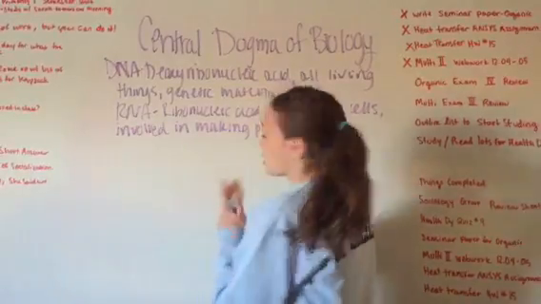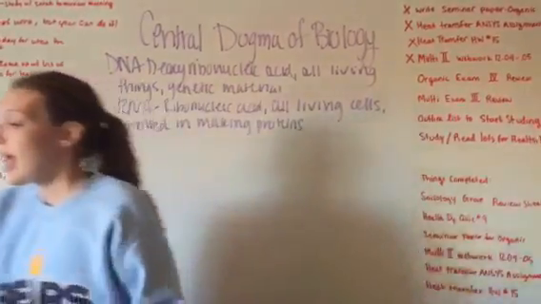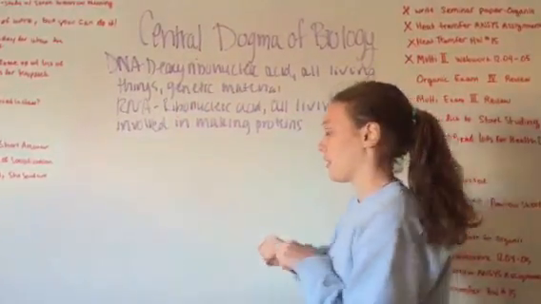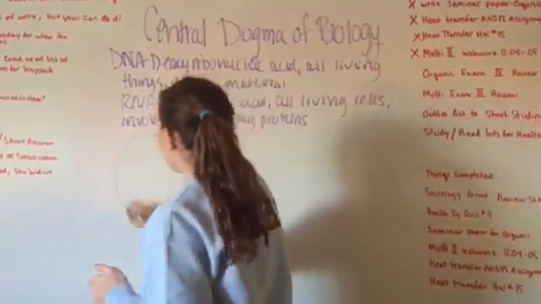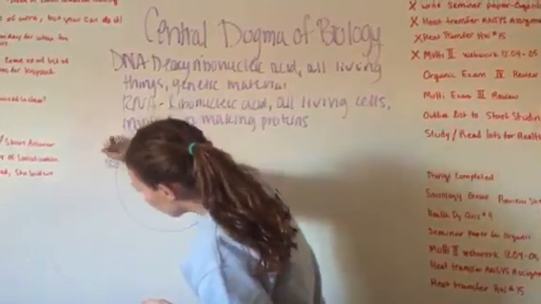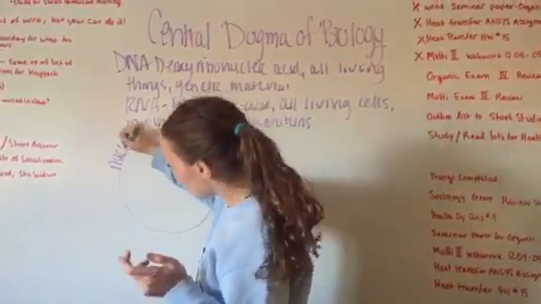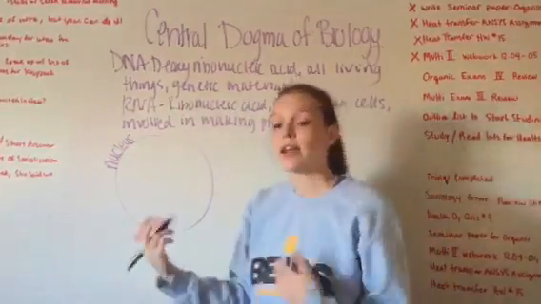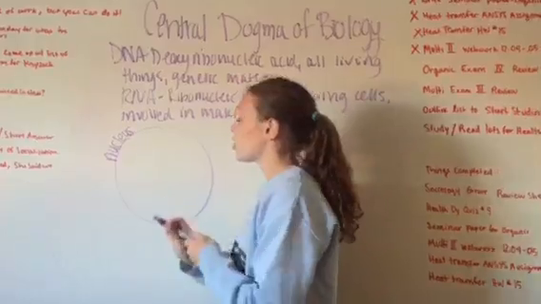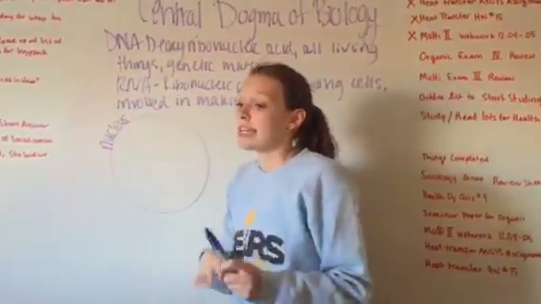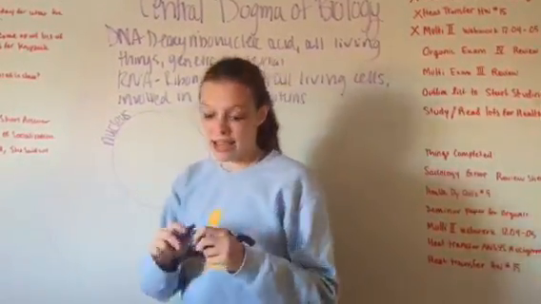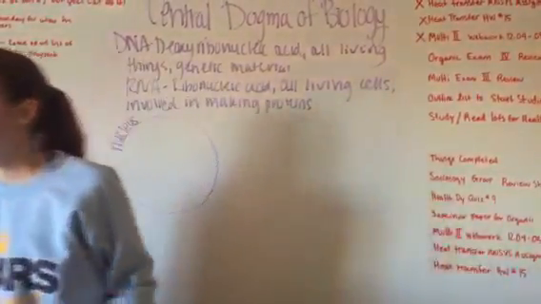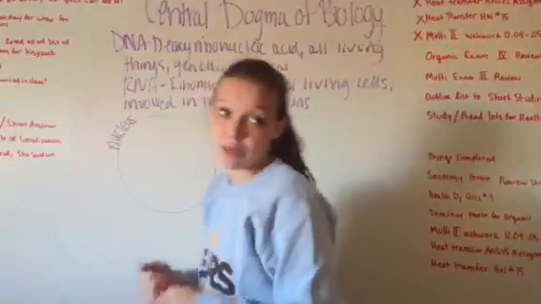So the first part of this process is called transcription, and this is when a segment of DNA is copied into RNA. This happens in the nucleus, and the nucleus basically stores all information for cells that is needed to survive, and it has genetics in it and information to reproduce. The DNA is in the nucleus and it cannot leave the nucleus. So that's why this has to happen first, and it is copied into RNA by the enzyme RNA polymerase.